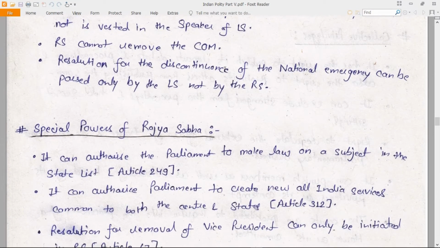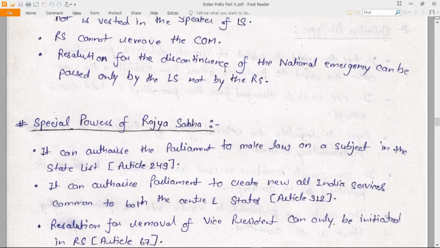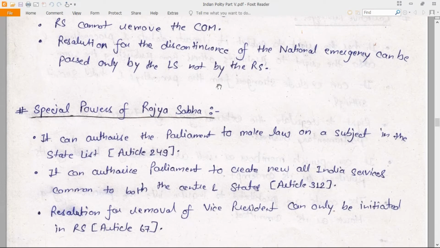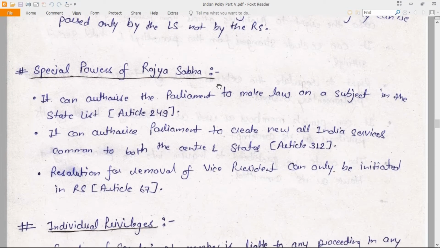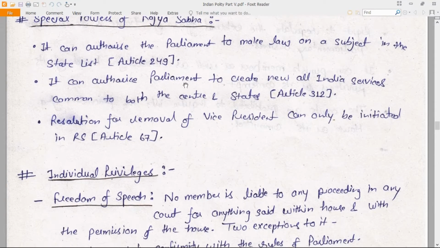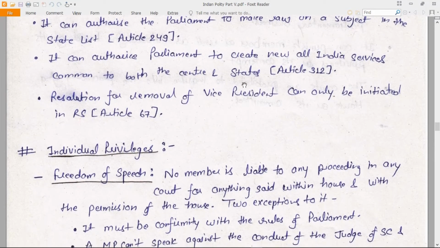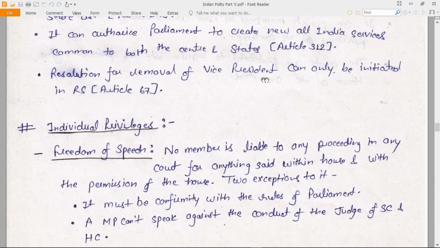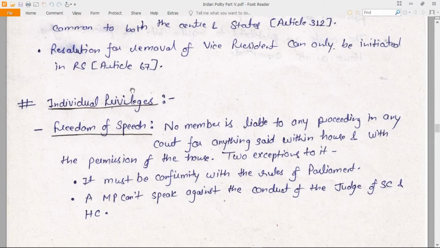A resolution for the discontinuance of the national emergency can be passed only by the Lok Sabha and not by the Rajya Sabha. Now, special powers of Rajya Sabha, it can authorize the Parliament to make laws on subject in the state list, Article 249. It can authorize Parliament to create new All India services common to both the centre and states, Article 312. Resolution for removal of Vice President can only be initiated in Rajya Sabha, which is Article 67.